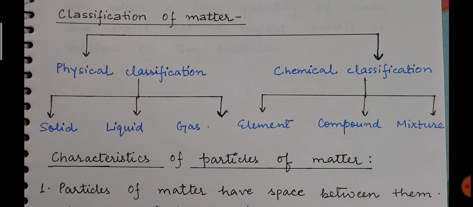So as you can see, what comes under physical classification is states of matter, that means different states of matter, and that is what we have discussed in chapter 1. Whereas in chemical classification, the things which come under it are element, compound and mixture. About element, compound and mixture we will discuss in chapter 2.